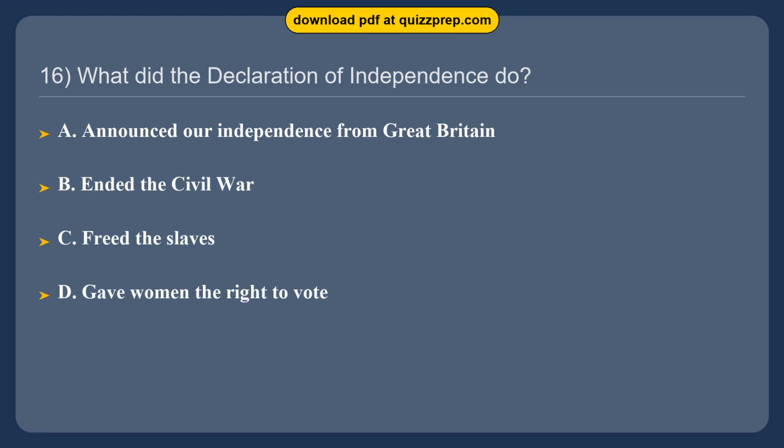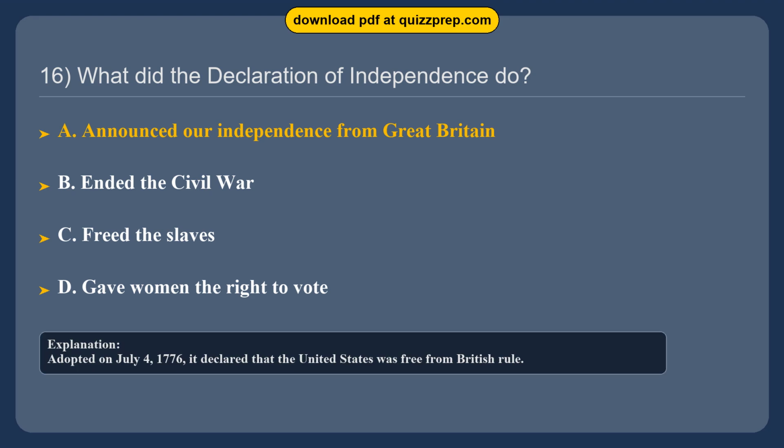Question 16. What did the Declaration of Independence do? Option A, announced our independence from Great Britain. Option B, ended the Civil War. Option C, freed the slaves. Option D, gave women the right to vote. The correct answer is option A, announced our independence from Great Britain. Adopted on July 4, 1776, it declared that the United States was free from British rule.